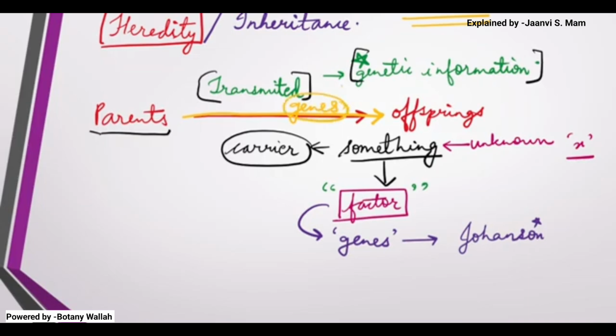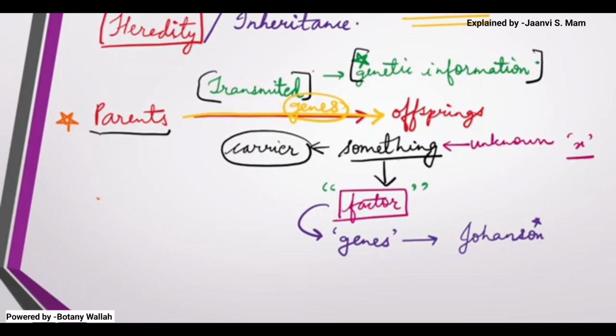At that time Mendel didn't tell that it was carried by the genes. Mendel just told that this is carried by the factors, and later it was discovered that these factors are nothing but the genes. So till here, Mendel explained about inheritance and heredity.